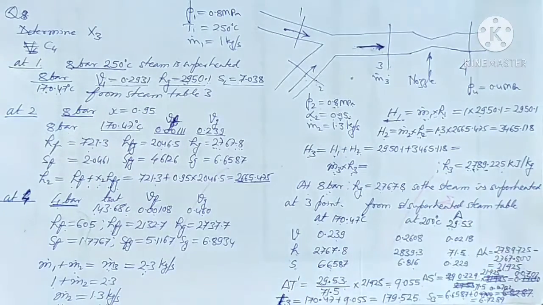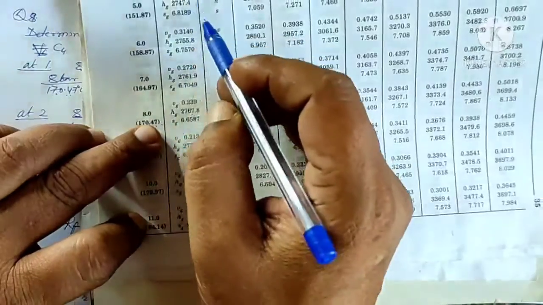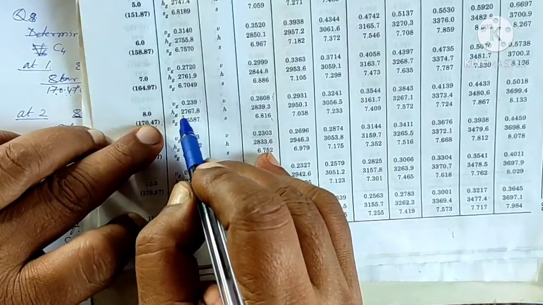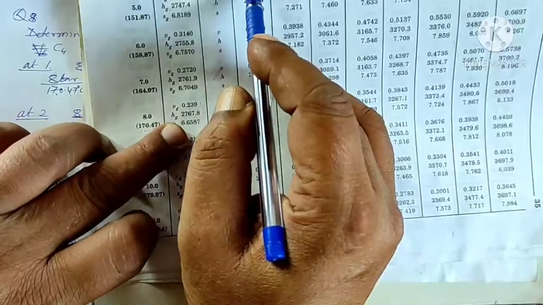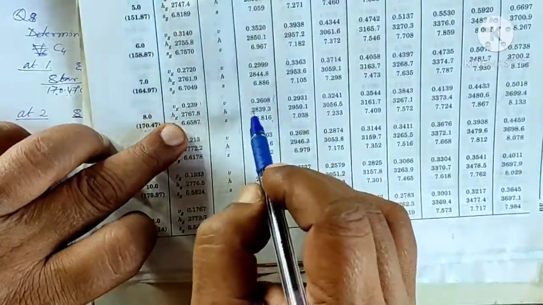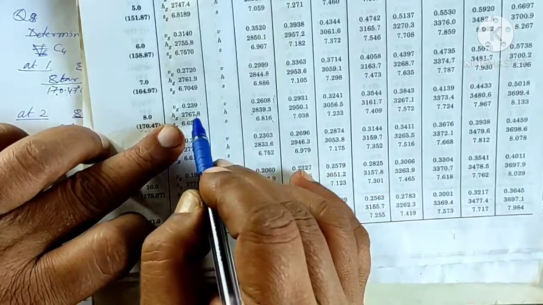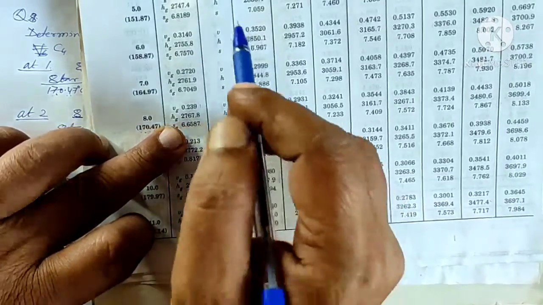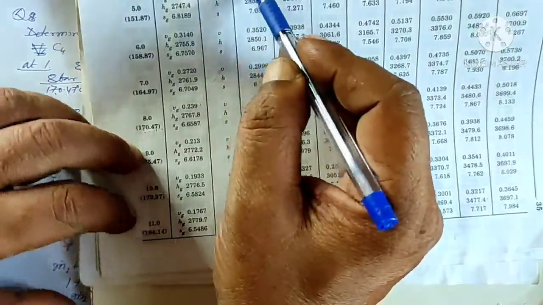So if we go into steam table number 3 for 8 bar, we can see the saturated steam has an enthalpy of 2767.8, and when the temperature of the steam is 200, the enthalpy is 2839.3. So our enthalpy lies between these two. That means our temperature will lie between 170.47 and 200.